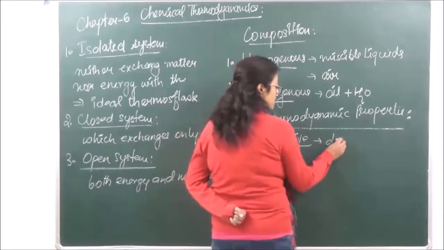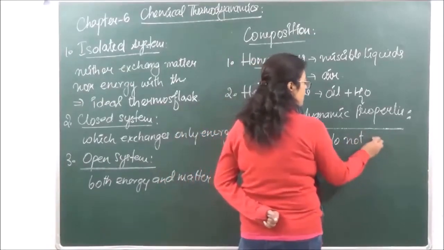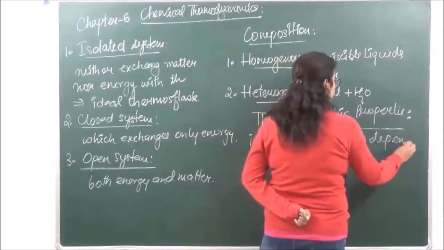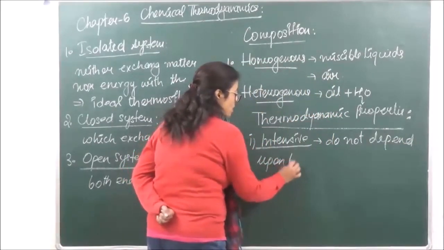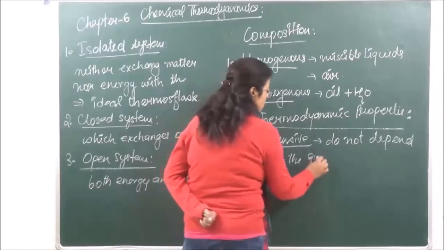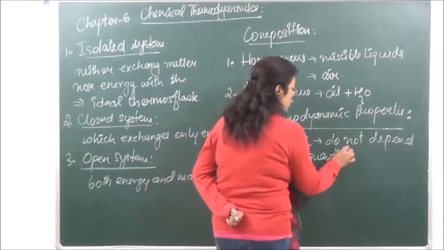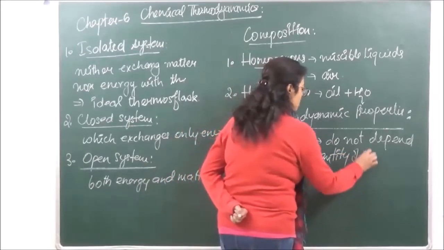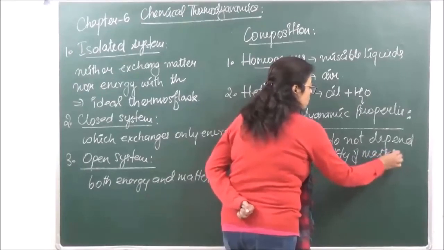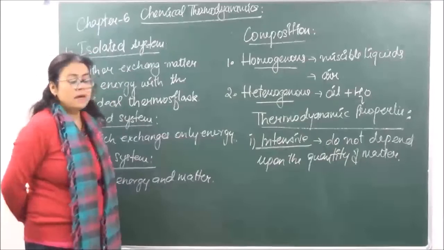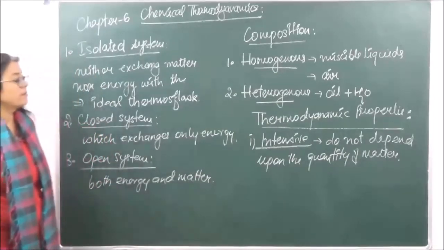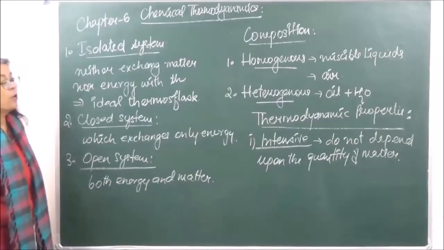Okay? Intensive properties are those which do not depend upon the quantity of matter present in a system. A very common example of this we have done in our previous chapter, boiling point.